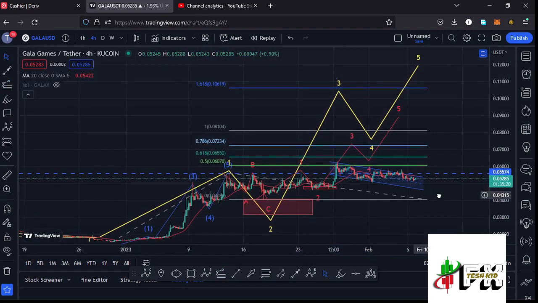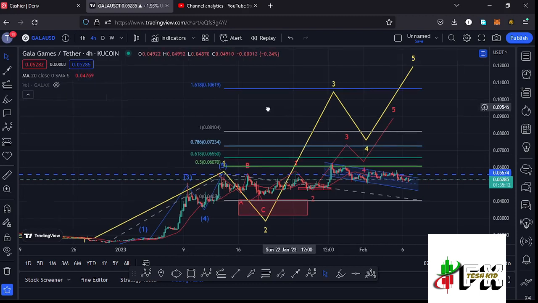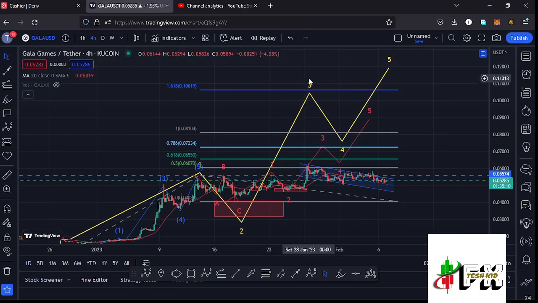That gives me a minimum target area to the upside in the formation of that wave 3 at the fib level 1.618, and that perfectly lies at around the $0.10619 mark, and that is the minimum that we can expect that wave 3 to the upside to do before we can expect a wave 4, then continue pushing even higher in the formation of that wave 5, and that is what I'm expecting on the long-term scenarios.